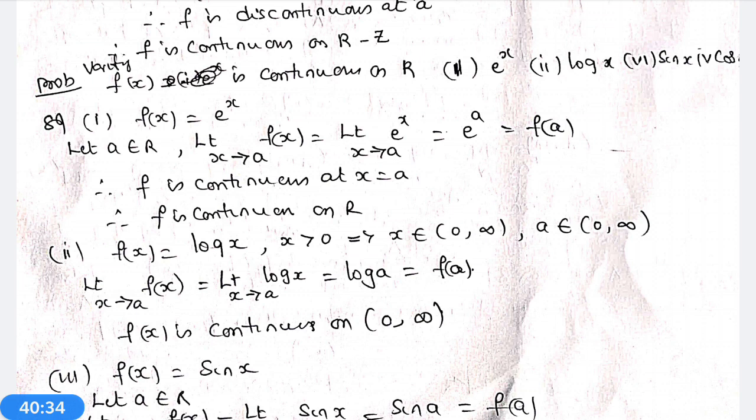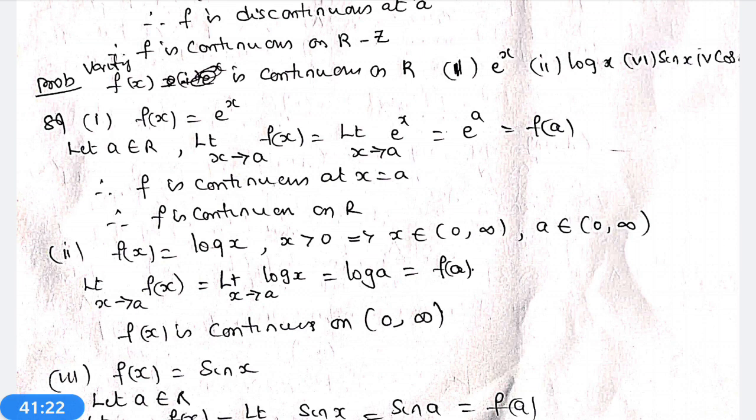Verify that f(x) is continuous on R. The first problem is f(x) = e^x, the second is log x, the third is sin x, and the fourth is cos x. Now the first problem, f(x) = e^x. Let a belong to R. The limit as x tends to a of f(x) is e^a. e^a is nothing but f(a), because f(x) = e^x. Therefore, the limit as x tends to a of f(x) is equal to f(a). Therefore, the exponential function is continuous.